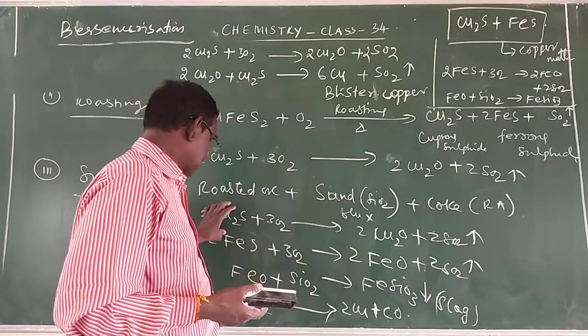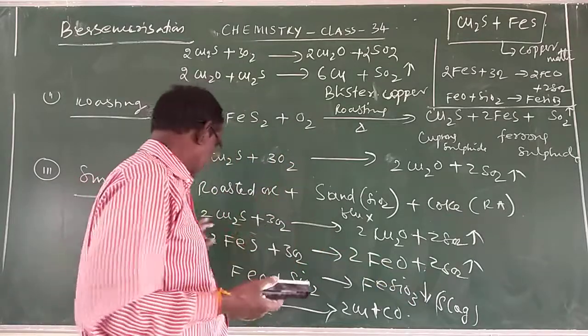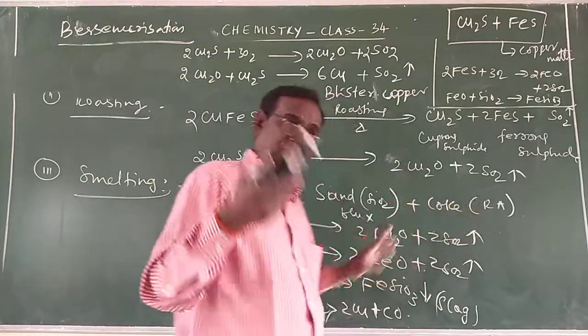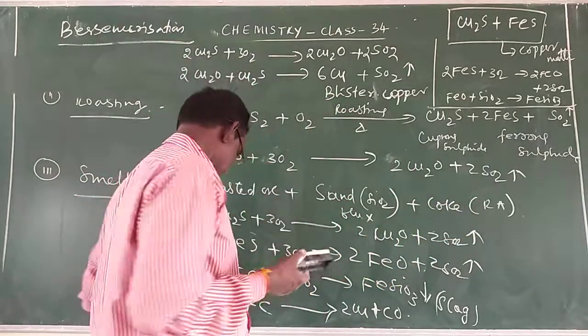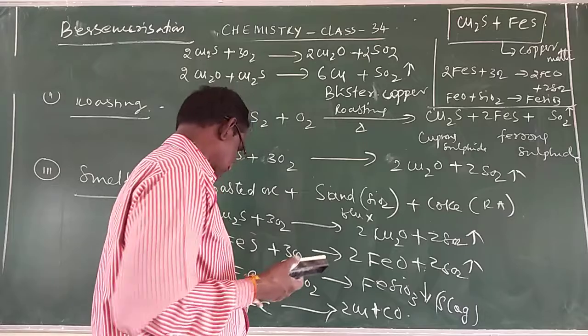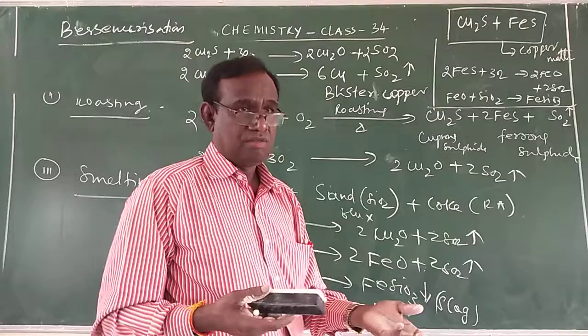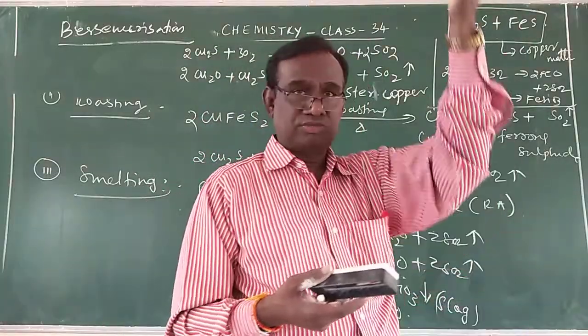A small amount of the cuprous sulfide is converted to cuprous oxide, liberating sulfur dioxide. At 500 to 600 Kelvin, some of the cuprous oxide is converted to copper. This ferrosilicate slag, being far lighter than the molten metal, forms the upper layer.